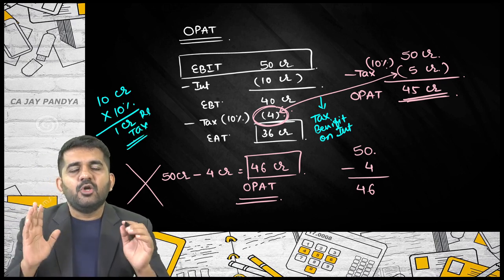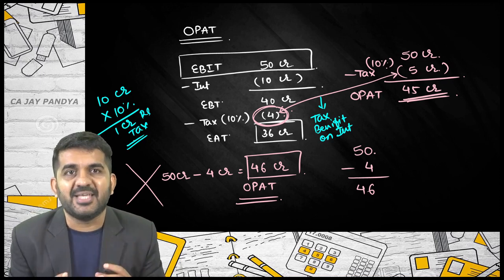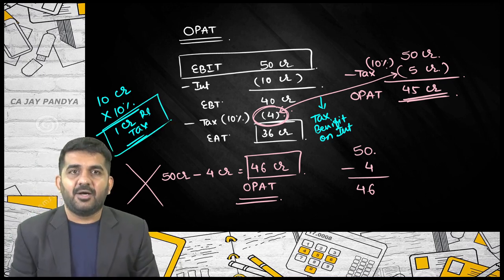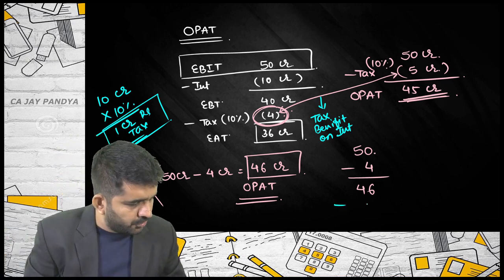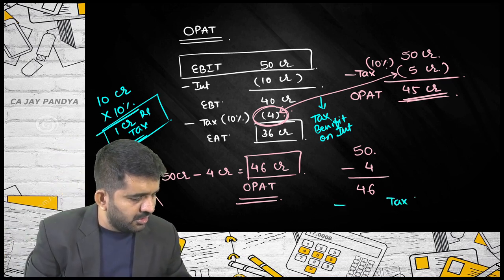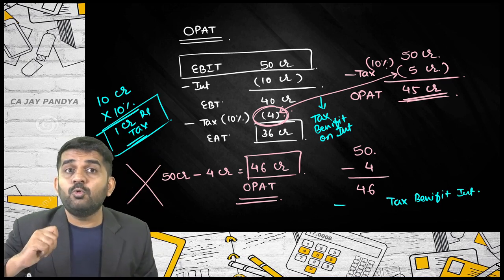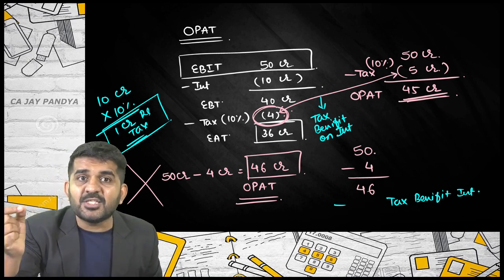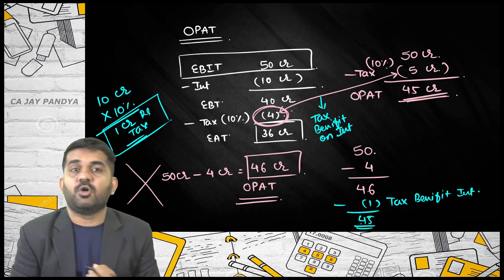And the normal, traditional calculation of EVA says that this tax benefit on interest should be deducted too, because ultimately even if it is tax benefit on interest, it is tax. Will you have to pay it in real life? No. But is it a tax portion? Yes. So this is also to be deducted, and so this should be 45.